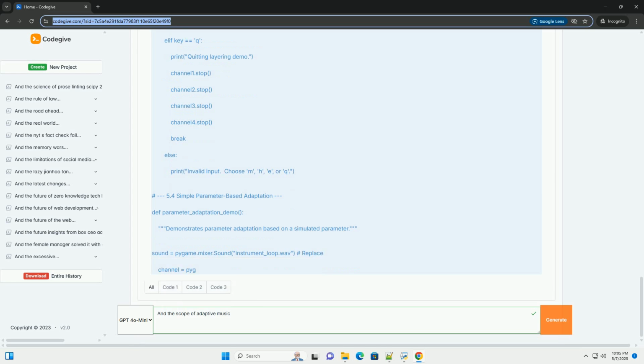3.5 Generative music. Generative music utilizes algorithms, rules, and randomness to create music in real time. It's less about pre-composed elements and more about musical systems capable of producing varied and evolving outputs based on defined constraints and input data. This is often combined with other techniques. Example: a generative system could define melodic rules that evolve based on the current time of day, creating a dynamically changing ambient soundscape. 4. Implementation strategies.